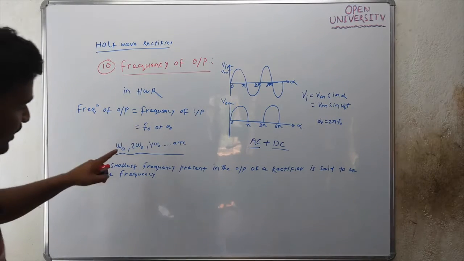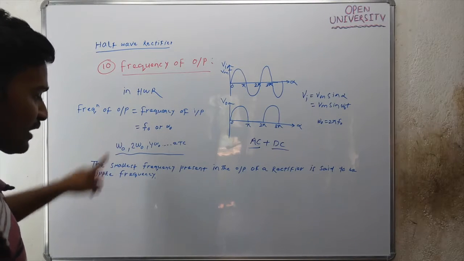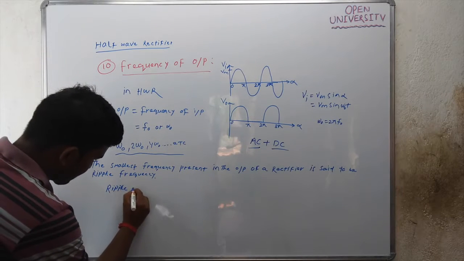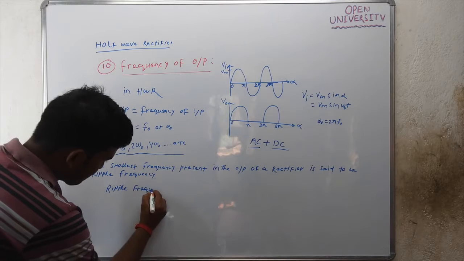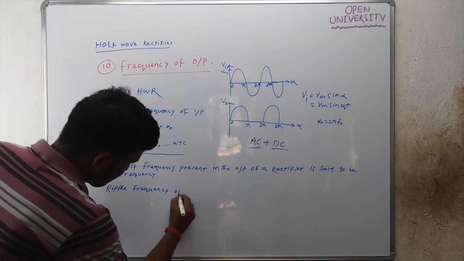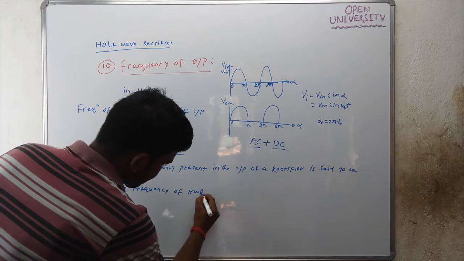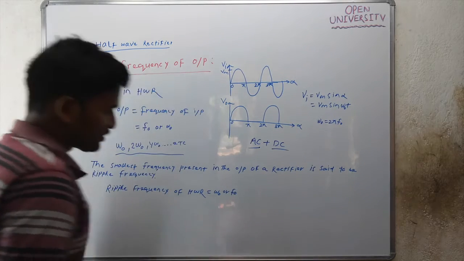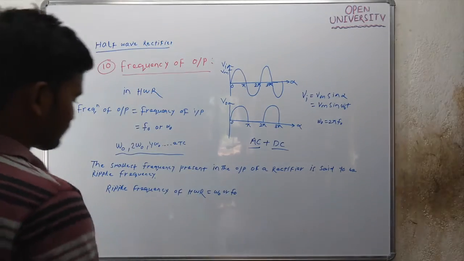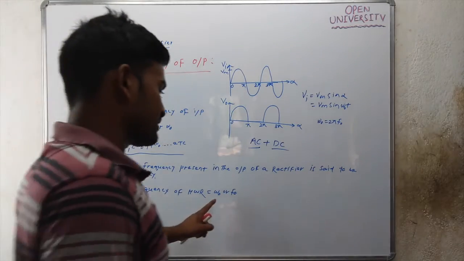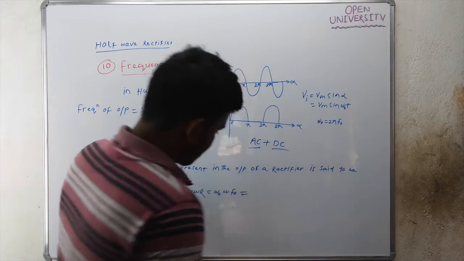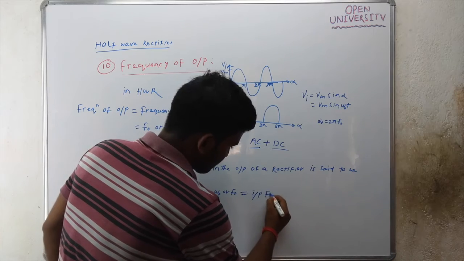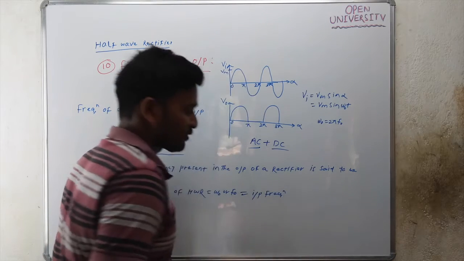The ripple frequency of your half wave rectifier is nothing but omega naught or f naught, which is the same as the input frequency. So the ripple frequency of the half wave rectifier is nothing but omega naught or f naught, the same as the input frequency.